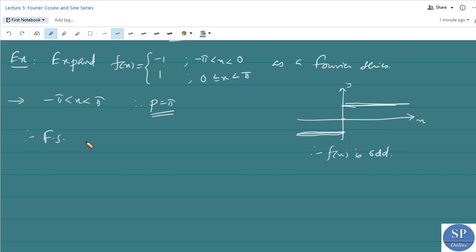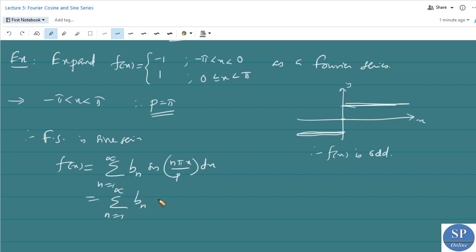Therefore, the Fourier series is a sine series and is given by f of x equal to summation n from 1 to infinity bn sine n pi x by p, that is summation n from 1 to infinity bn sine nx, since p equal to pi. Okay. So we need only find the Fourier coefficient bn to find the sine series. Or you can find a naught and an also, but we will get these as 0, because the given function is an odd function.